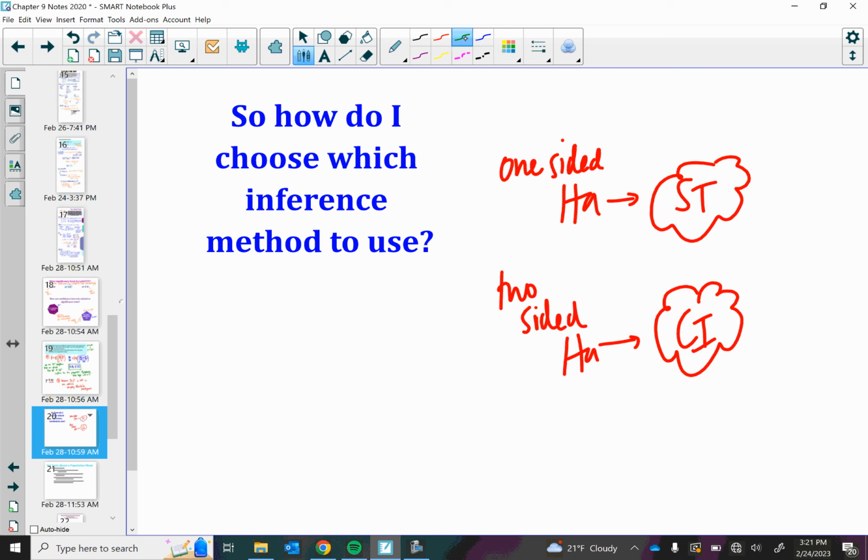If you think about it, for a two-sided hypothesis, we don't know if it's greater than or less than, but the confidence interval would give you that information. The confidence interval would give you values that are either above or below. So again, this is probably not something that you'll see on the AP exam, because on the AP exam, they will say, run a significance test, create a confidence interval. But here, it is kind of interesting if we're thinking of this as a statistician.